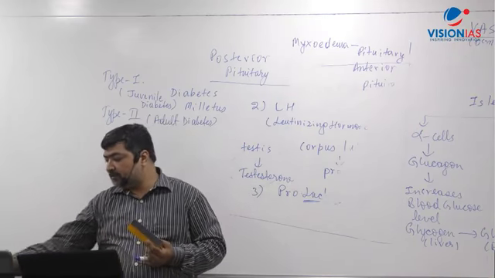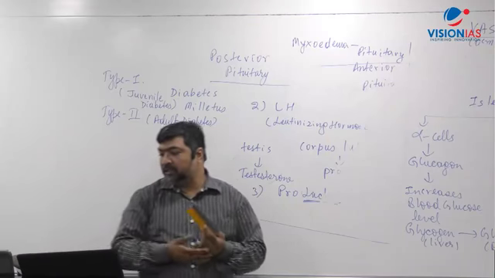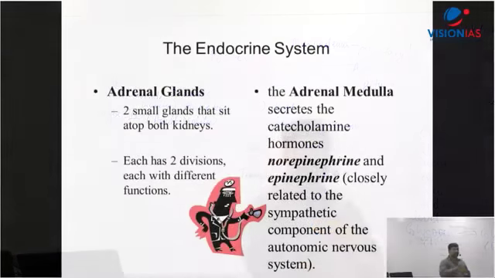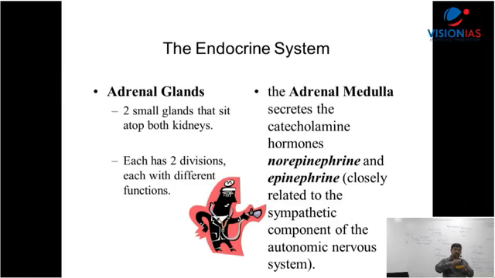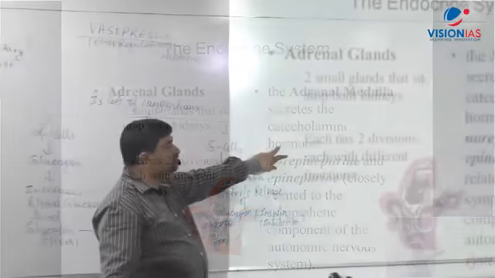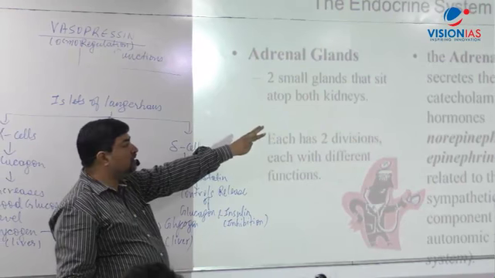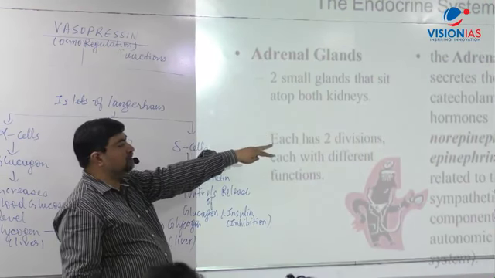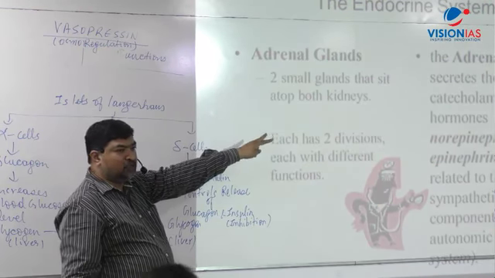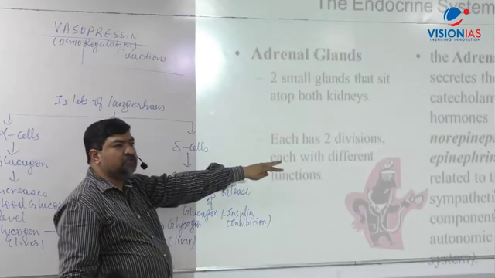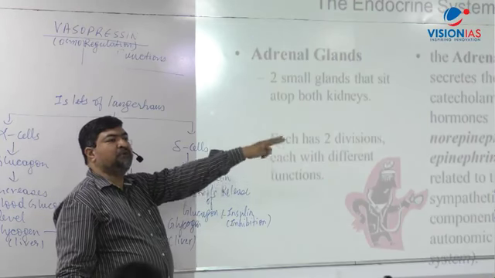So now let's understand here. When you talk about adrenal gland, the adrenal gland sits on the top of the kidney. Two small glands sit atop both the kidneys. Each has two divisions and they have two functions. One is called adrenal medulla. Adrenal medulla secretes the catecholamine hormones, which are basically two types: epinephrine, norepinephrine.